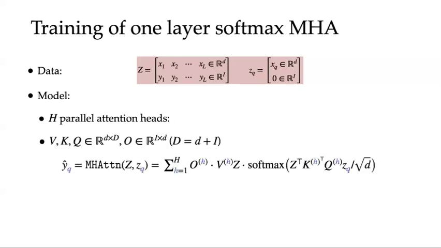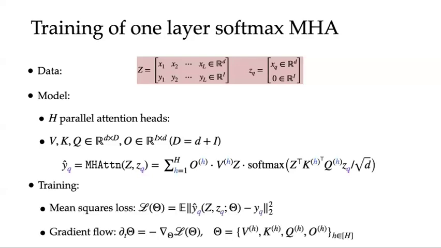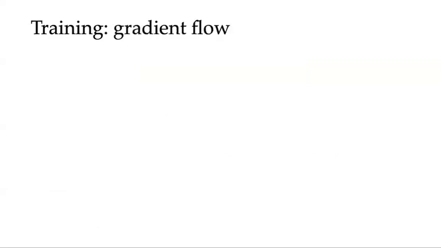With the multitask linear regression data described before, we train a multi-head softmax attention model with each parallel head. Here, we input Z for the keys and values, and input ZQ for the query. This is equivalent to the standard multi-head attention with causal mask, but only taking the last position of the output sequence. We use the population mean square error as the training loss, and consider gradient flow on the model parameters, which are the value, key, query, and output projection matrices.